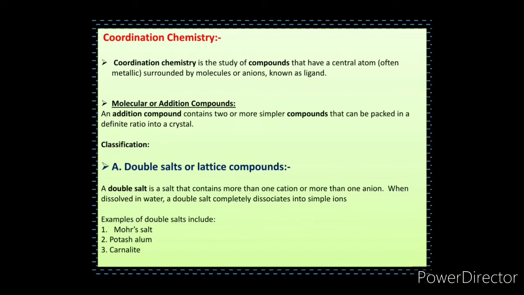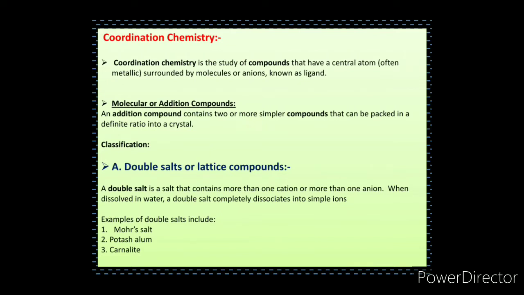It means that in a coordination compound there are two types of elements. The metal is present at the center, known as the central metal atom, and the central metal atom is surrounded by other atoms or groups of atoms. So the study of coordination chemistry is very important from the point of view of inorganic chemistry.